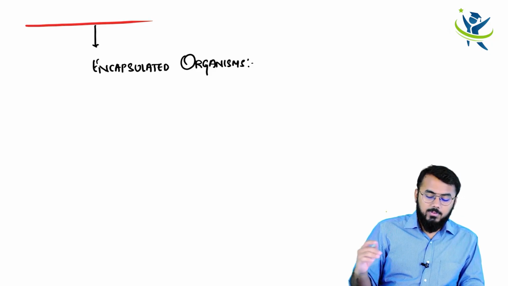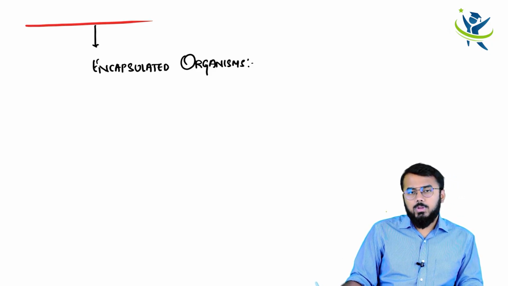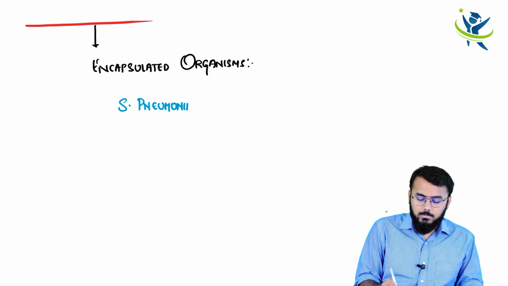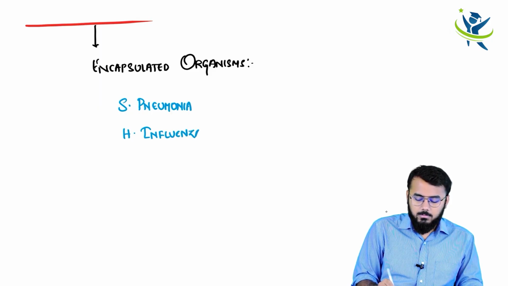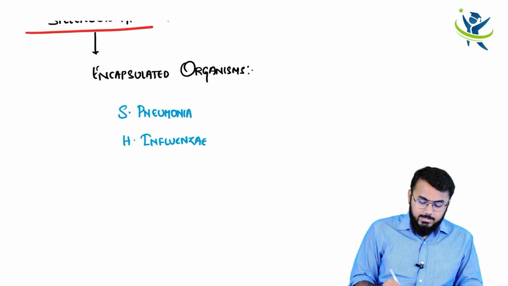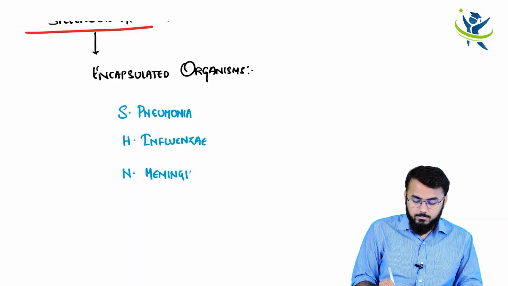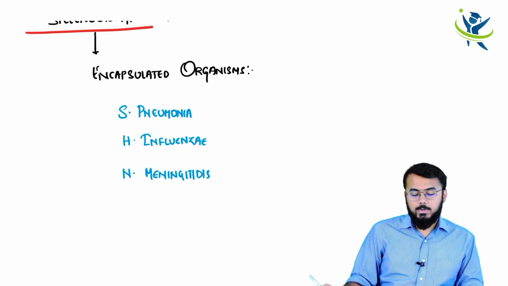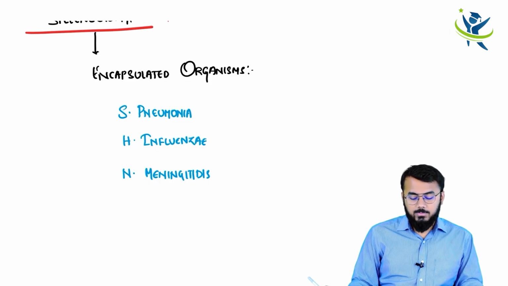For example, when splenectomy has happened, you can be affected with Streptococcus pneumoniae, Haemophilus influenzae, and Neisseria meningitidis. So you are at a higher risk of getting infections from these three organisms.